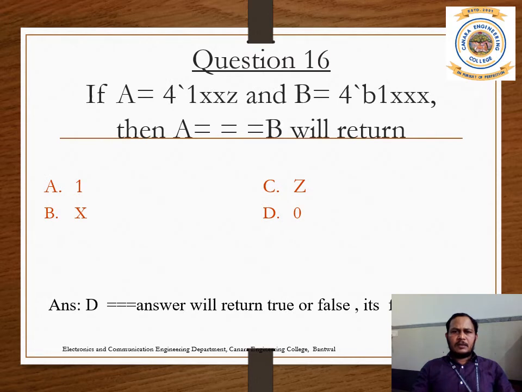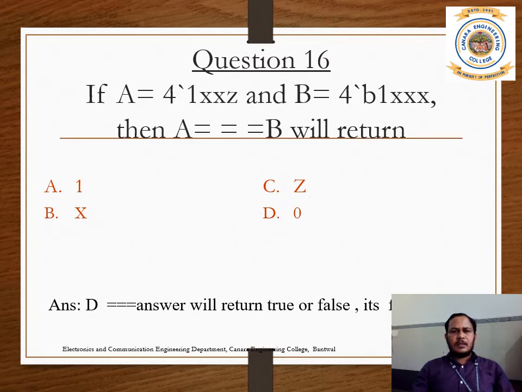In question number 16, if A is 4'b1xxzz and B is 4'b1xxx, then A equal to B will return what?